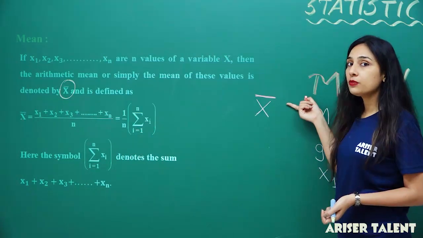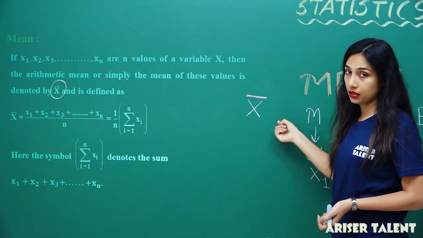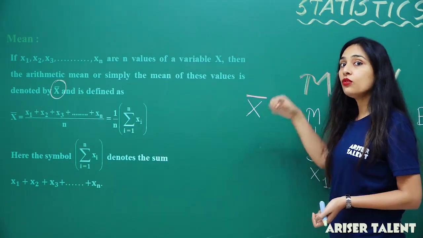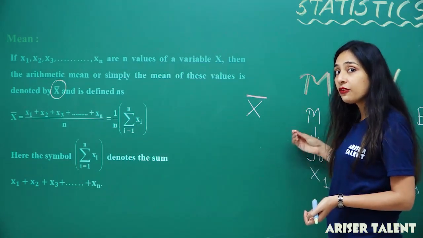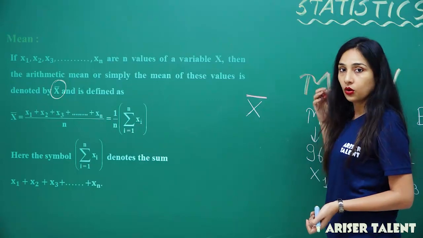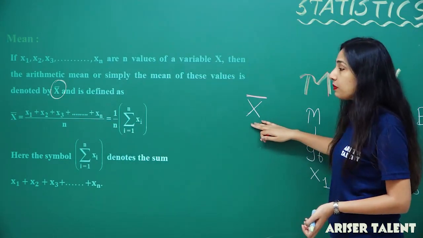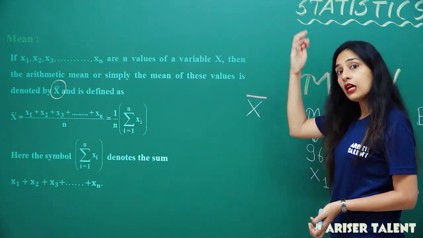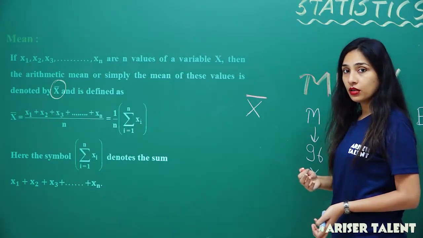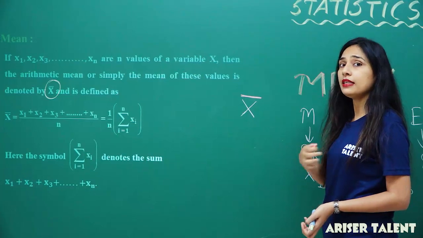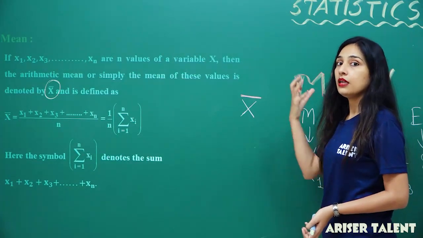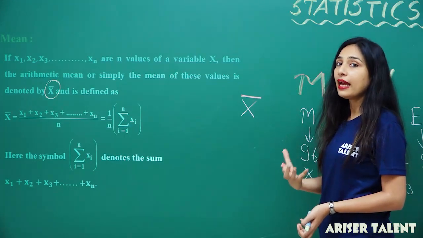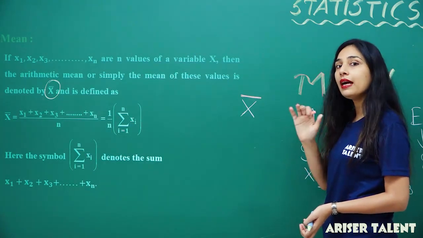So this x bar is basically representing the mean. X bar is the mean, where x is the variable which has values from x1, x2, x3, x4, x5 till xn. So the value of x bar is the summation of all these values of x divided by n, the number of values.